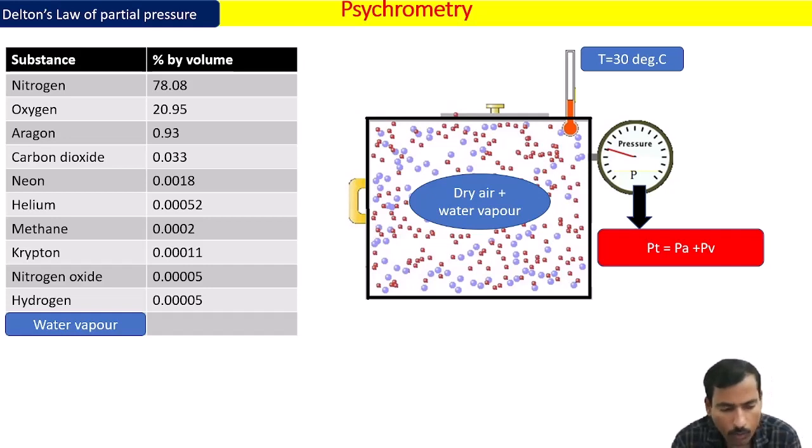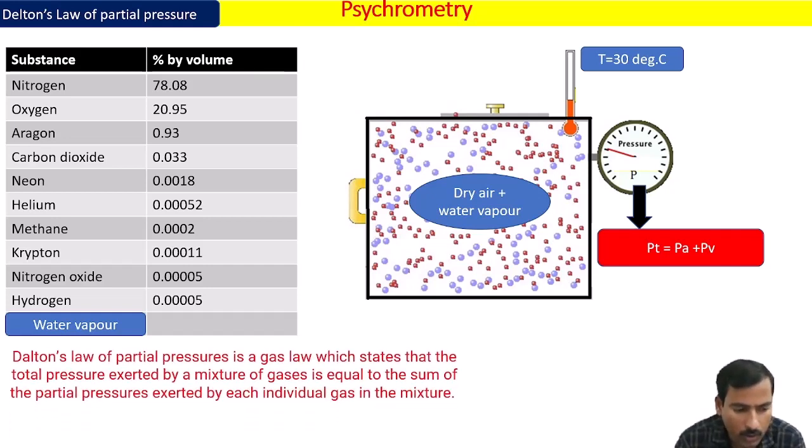The formal definition of Dalton's law of partial pressure is that this is the gas law which states that the total pressure exerted by a mixture of gases is equal to the sum of the partial pressures exerted by each individual gas in the mixture. Each individual gas, there are two gases here. I hope you have understood Dalton's law of partial pressure.